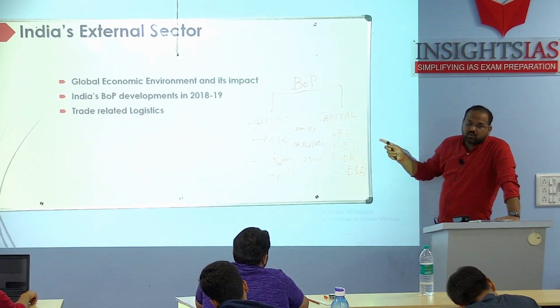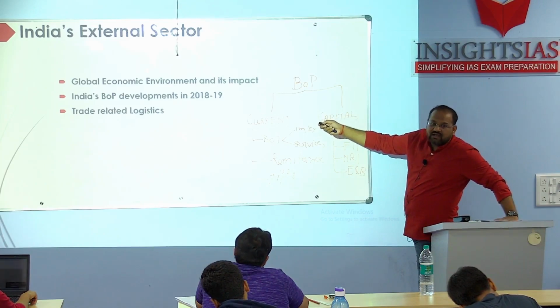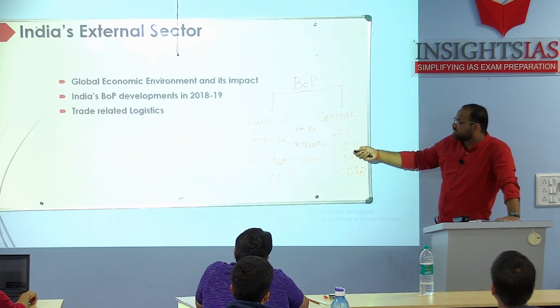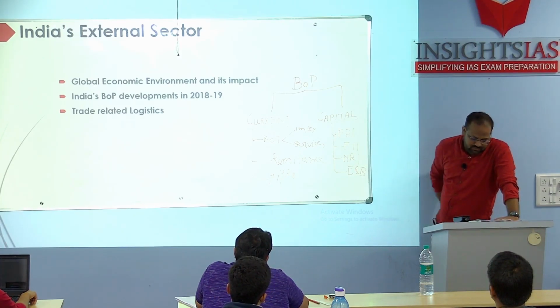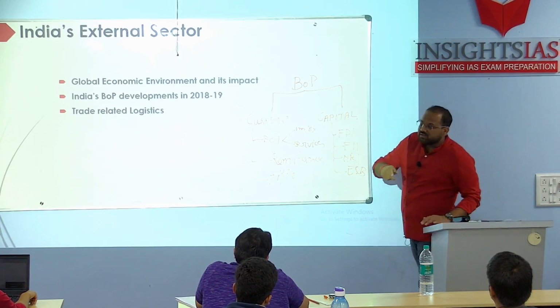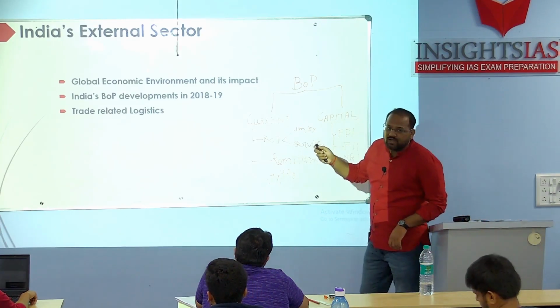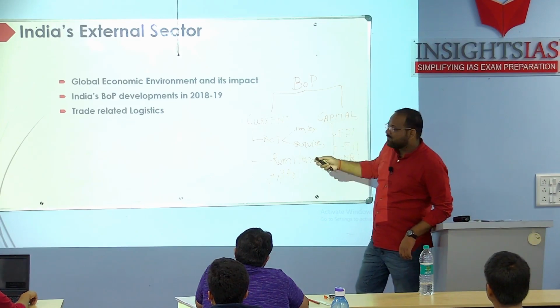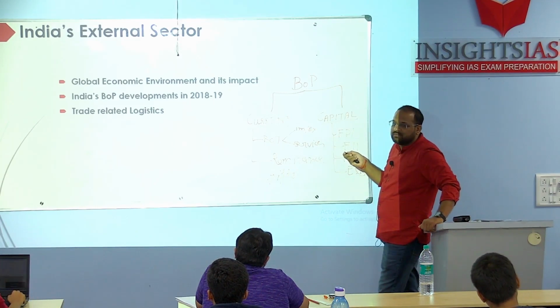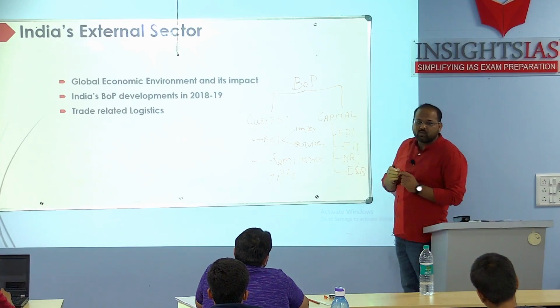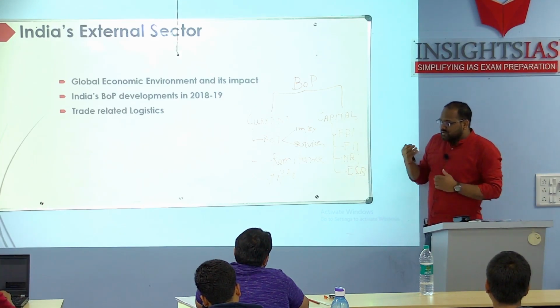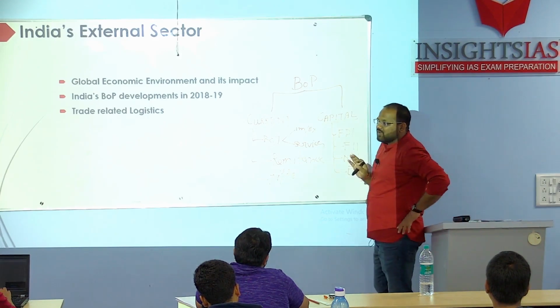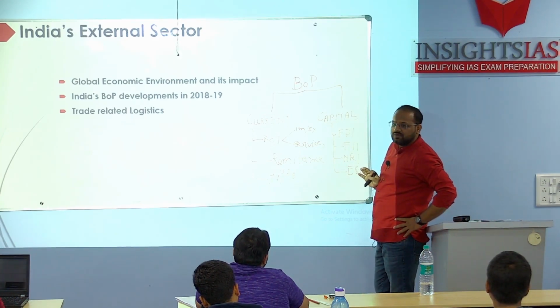Then the rise in crude oil prices. We saw here that there was hardening of the crude oil prices. Due to the rise of crude oil prices, it also led to the problem of widening of the current account deficit. Then we also saw that, due to all the problems at the global level, our exports declined. If our exports decline, what will happen? Current account deficit will increase. It widened. So just to substantiate your point, you should have 2-3 points. Are you getting it? Everybody is getting it, right?